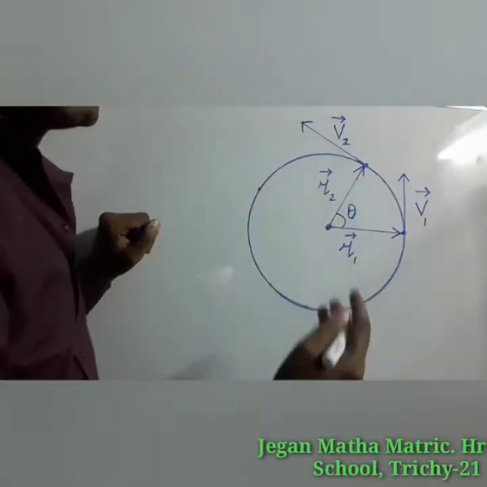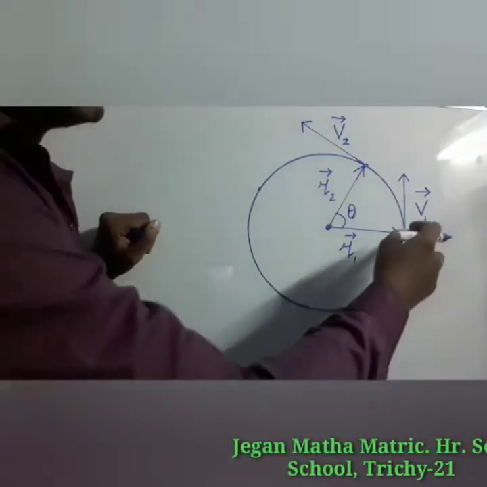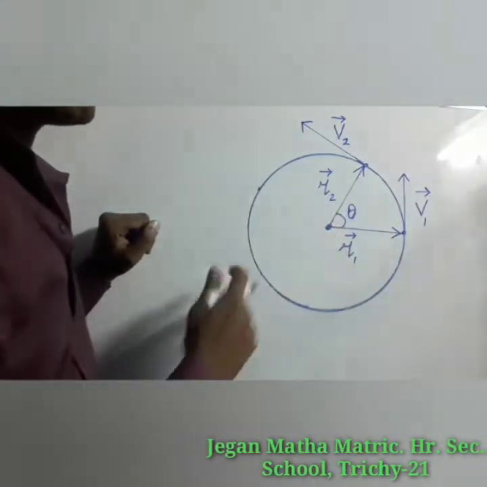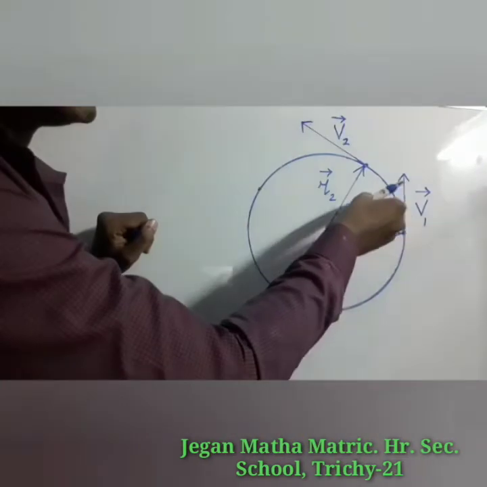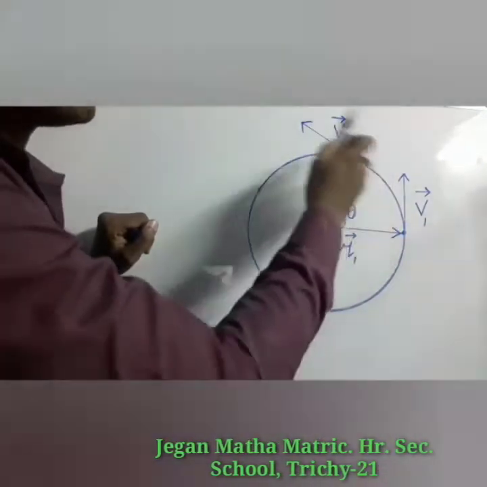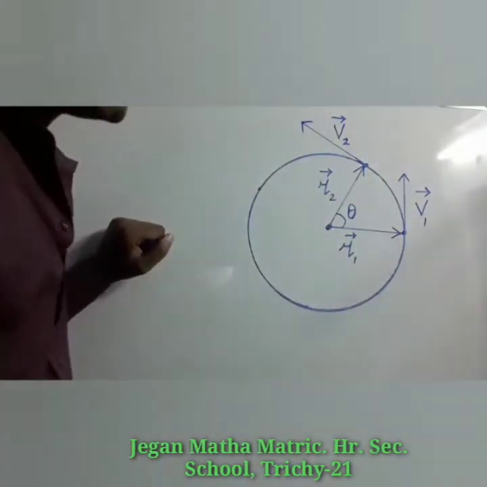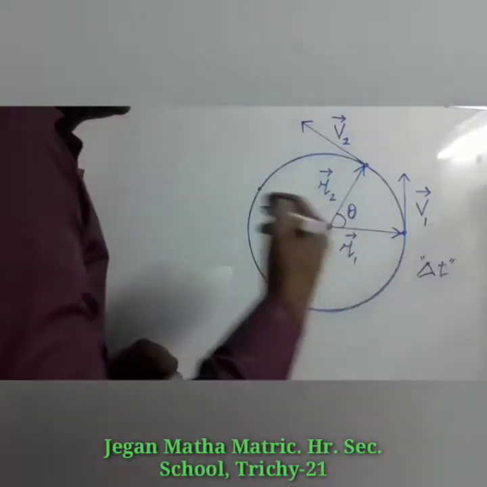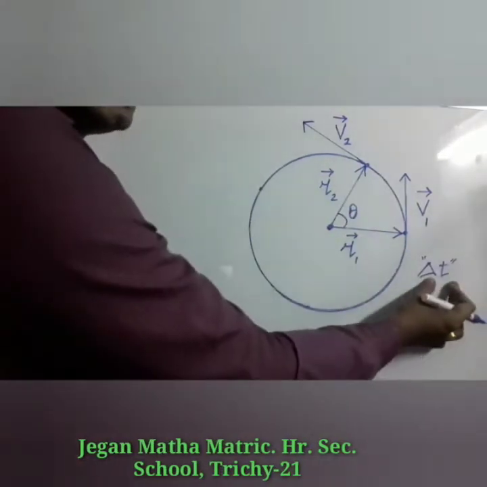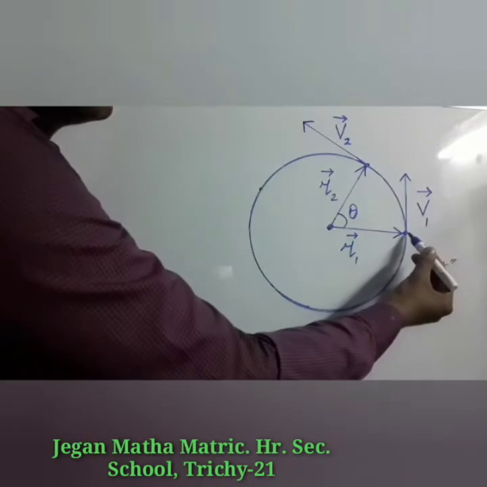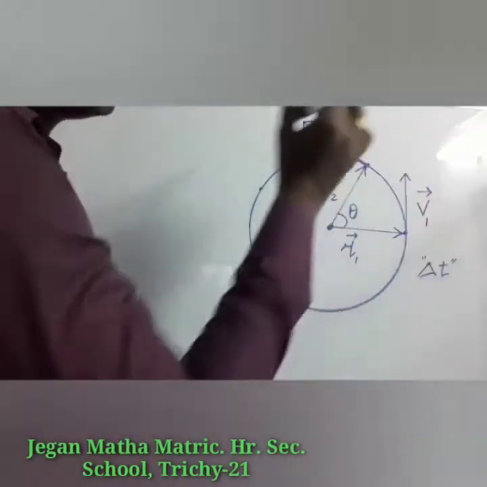Position vector is the displacement between the point and the center of the circle. You know that the object is moving on the circumference of the circle, so there will be a change in the position vectors also. In the given time delta t, the point object moves from this point to the second point.